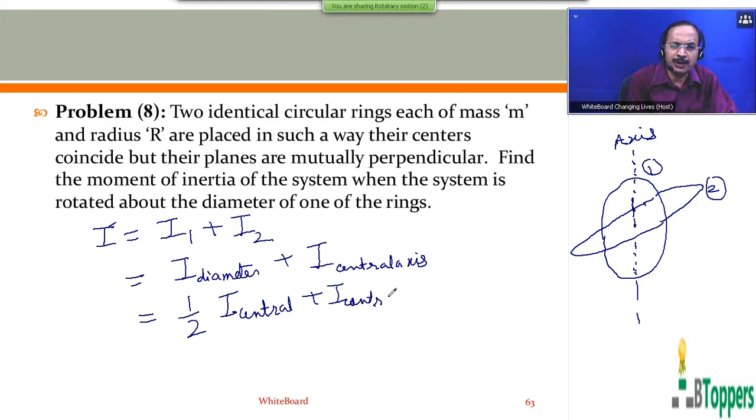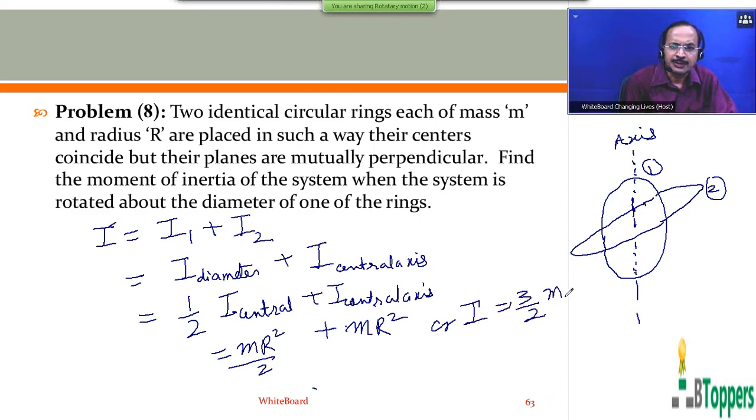The moment of inertia of a thin uniform circular ring about its central axis of symmetry, that is, the axis passing through the center of the ring and perpendicular to the plane of the ring, is given by mr square. So the moment of inertia about a diameter will be mr square by 2. Therefore, the moment of inertia of the system of the two rings about the diameter of one of the rings will be 3 by 2 mr square. This will be the answer.